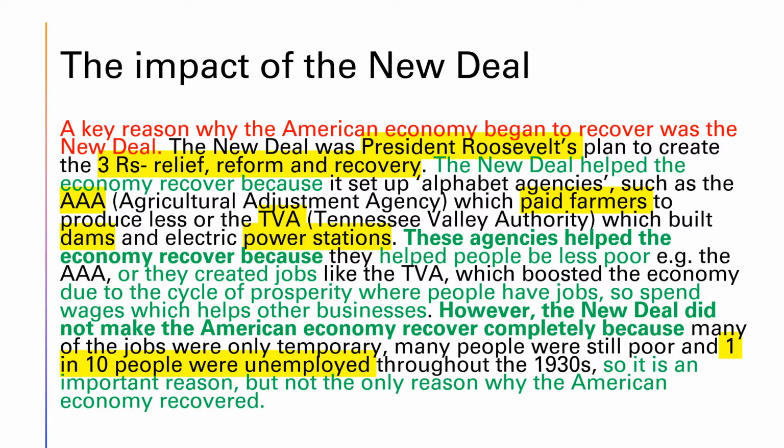The New Deal helped the American economy recover because it set up alphabet agencies such as the AAA, Agricultural Adjustment Agency, which paid farmers to produce less, or the TVA, Tennessee Valley Authority, which built dams and electric power stations. These agencies helped the economy recover because they helped people be less poor, e.g. the AAA, or they created jobs like the TVA, which boosted the economy due to the cycle of prosperity where people have jobs, so spend wages, which helps other businesses.